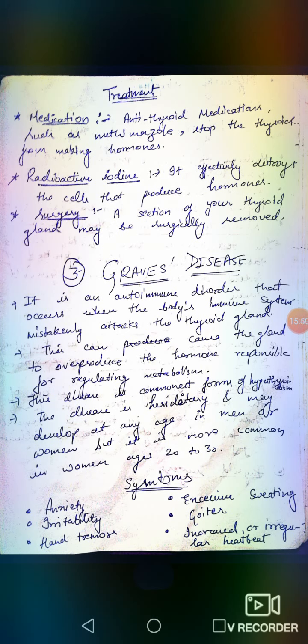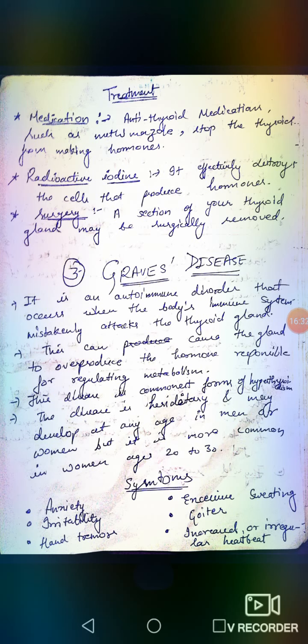Next is Graves' disease. This is also a thyroid disease and it is an autoimmune disorder. Why do we say it is an autoimmune disorder? Because the body's immune system mistakenly attacks the thyroid gland. It means the body's immune system mistakenly identifies its own body cells as a foreign particle or an antigen and produces antibodies to destroy its own